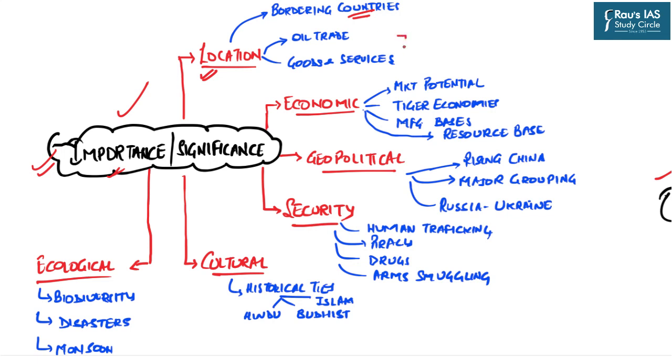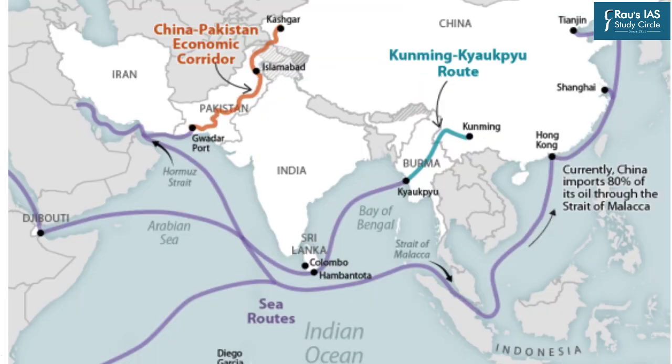Then comes the trade part. The Indo-Pacific region is one of the most dominant regions as far as oil trade is concerned. The flow of goods, services, as well as people across this region is so immense that it holds a very high economic significance because of its location in global geopolitics.